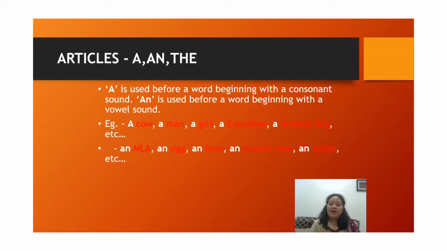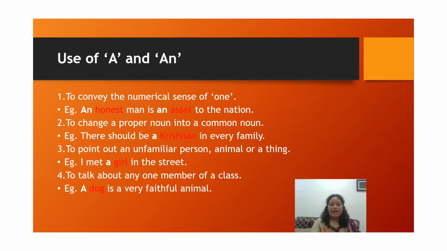Now in the case of R and honest. Honest starts with H, but H is silent. We cannot pronounce it as honest. It is honest, H is silent. And R is pronounced as "ar". So whenever we pronounce a word, the first sound which comes should be a vowel. In that case, we put an.